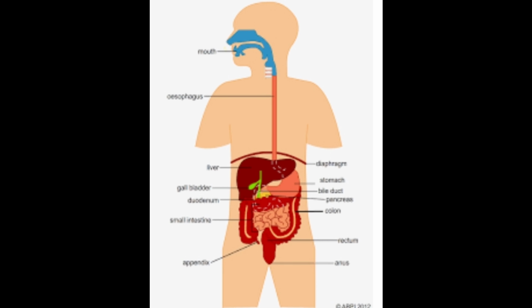Liver and gallbladder. The liver makes bile acid and cholesterol. The gallbladder stores and secretes bile. Bile is an emulsifier.